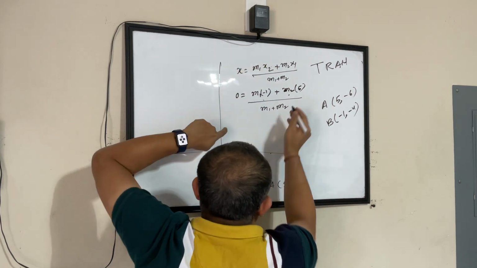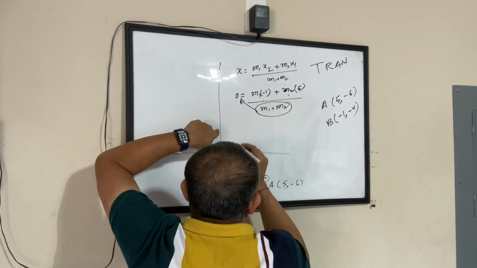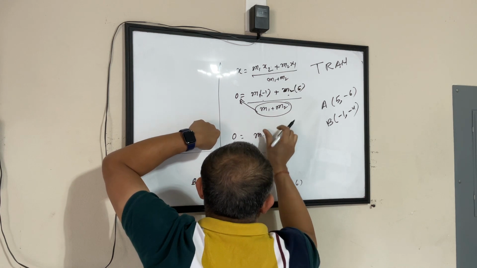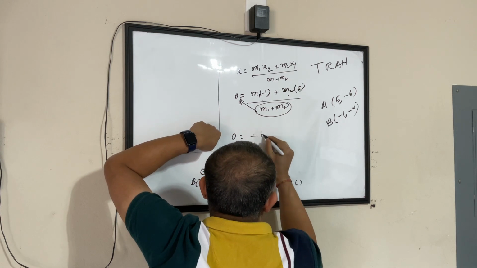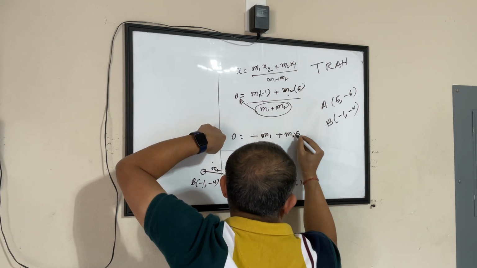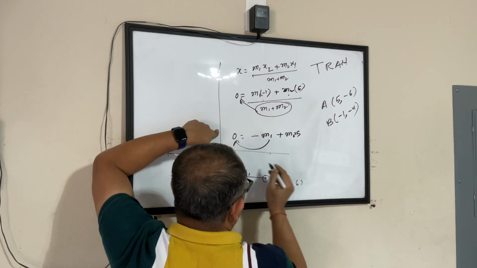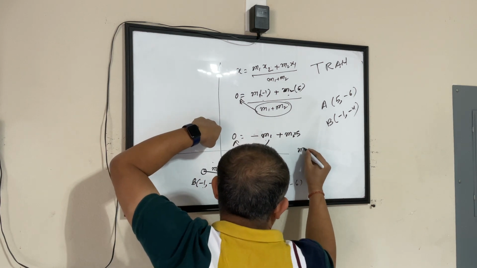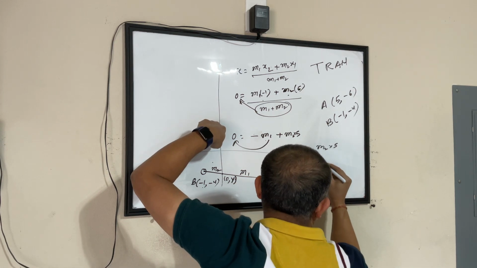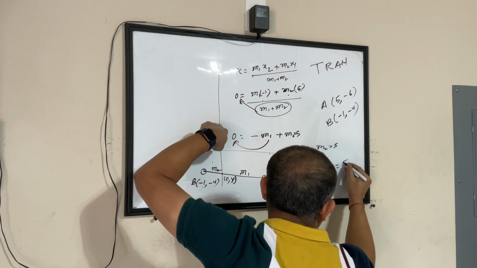Let it be. Now, this has to go upstairs and get multiplied with 0. That becomes 0. 0 equals m1 into minus 1, so that becomes minus m1, plus m2 into 5. So if I make this travel across the equals sign, this becomes m1 equals m2 into 5, or m1 by m2, here multiplication becomes division, will be equal to 5.